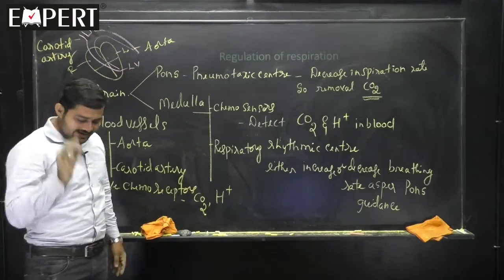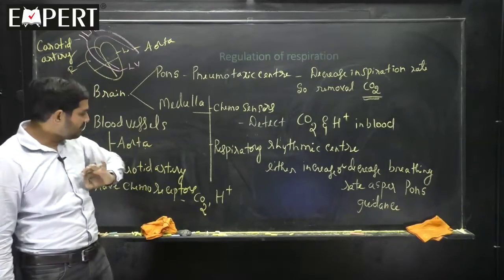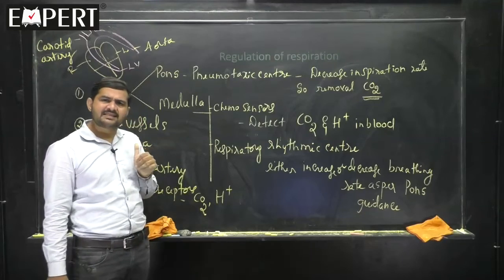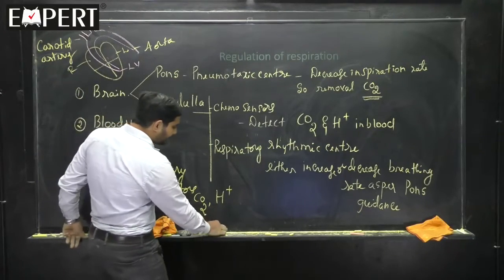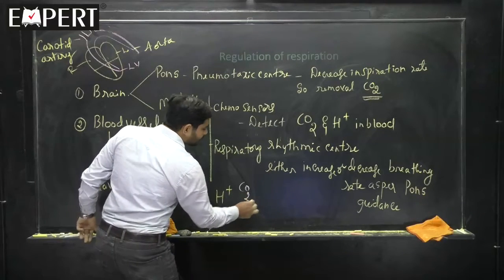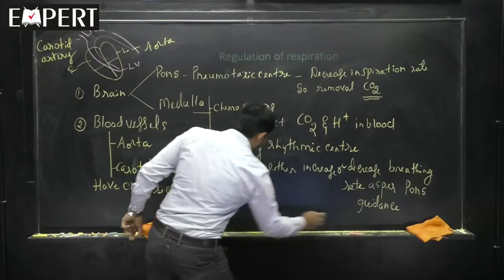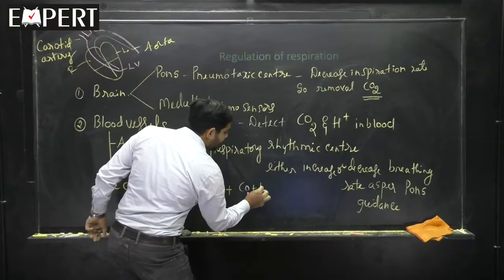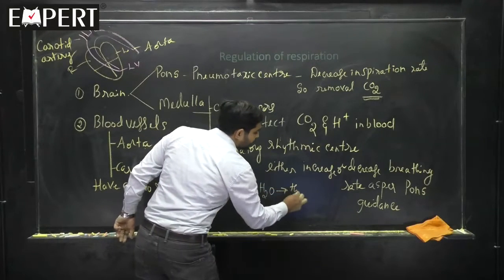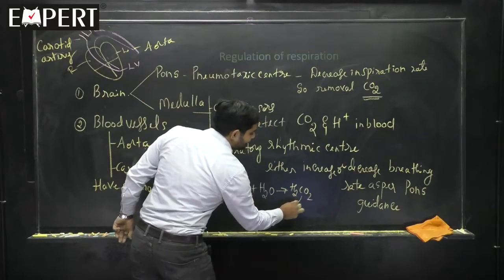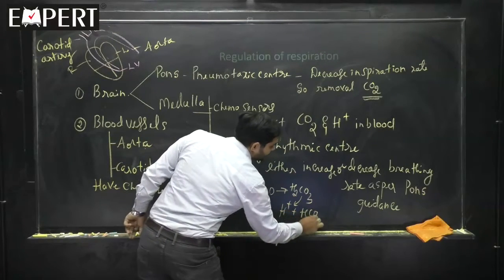That means detection of the CO2 level is done in the case of blood vessels. Then you ask, what about H plus, sir? You know that reaction, students. You know the reaction where CO2 reacts with water to form H2CO3, and it will dissociate into H plus and HCO3 minus.